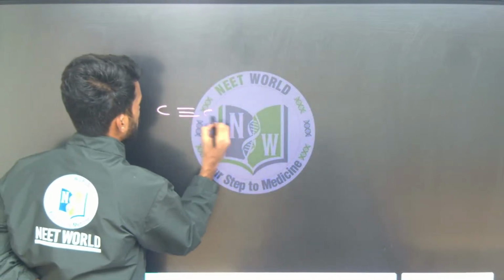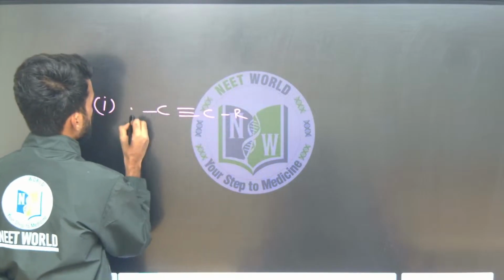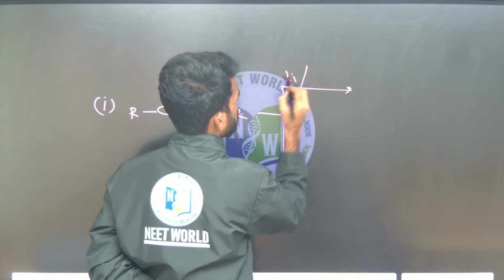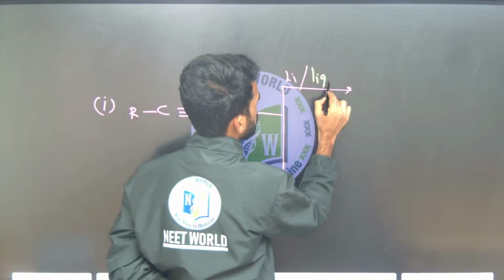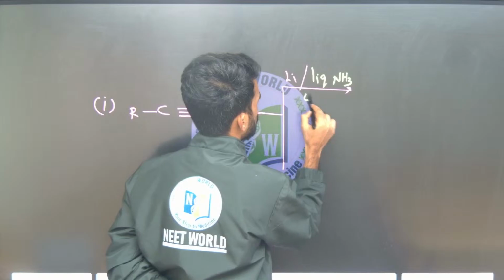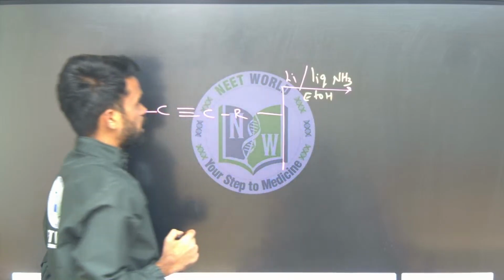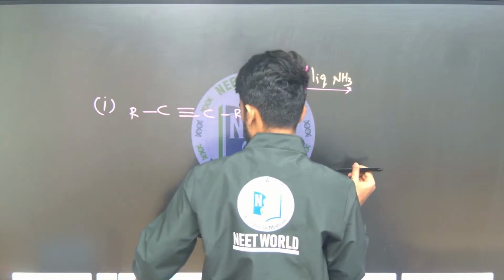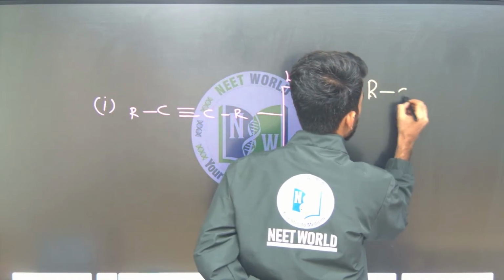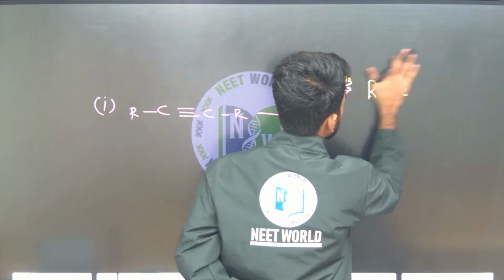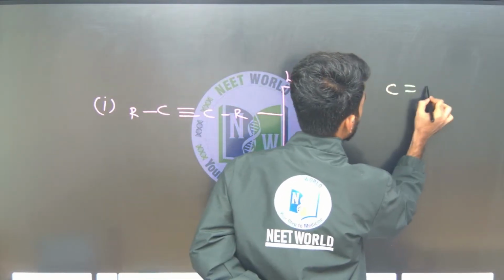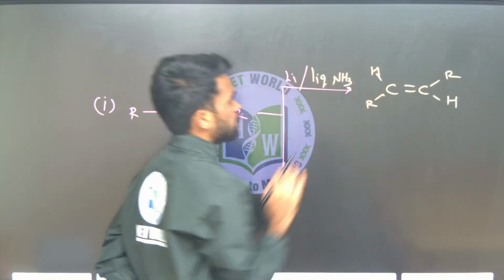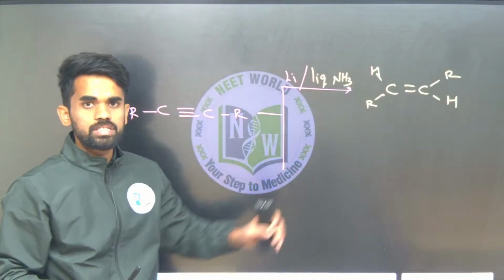If you take alkynes, upon treating this with sodium or lithium in liquid ammonia, it will produce trans alkenes, C double bond C with H and H. So how they are trans to each other, the alkyl groups are trans to each other.